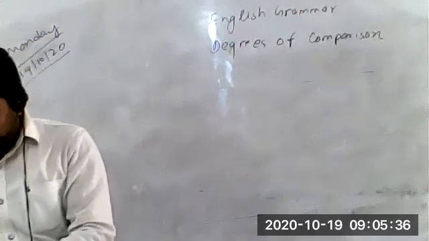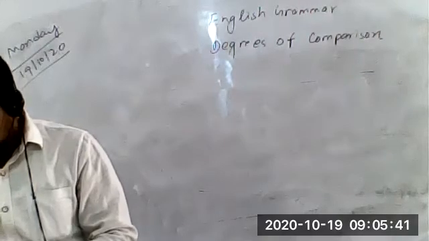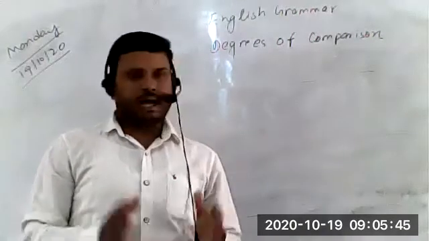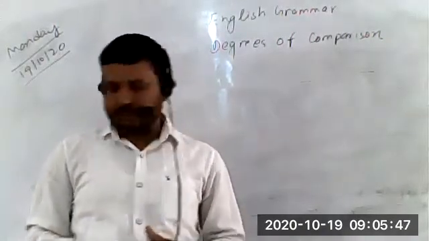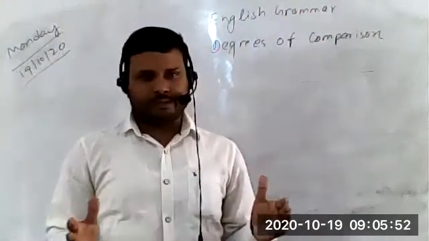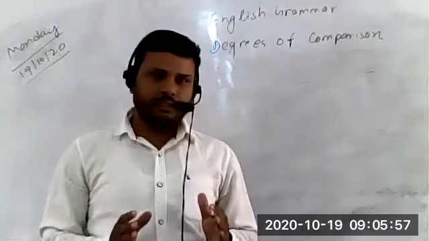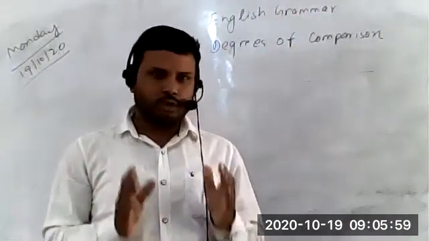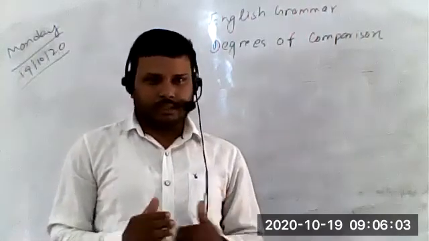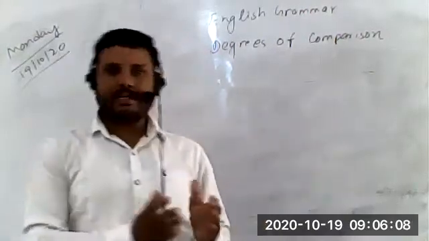So students, in the next exercise, let's see what we need to do. In this exercise, you need to use your mind. You have studied the degrees of comparison, and this is something where the answer could be different. We have 17 options. You need to use a proper adjective in all those options. The answer could be the same, or it could be different, and it could be right as well.